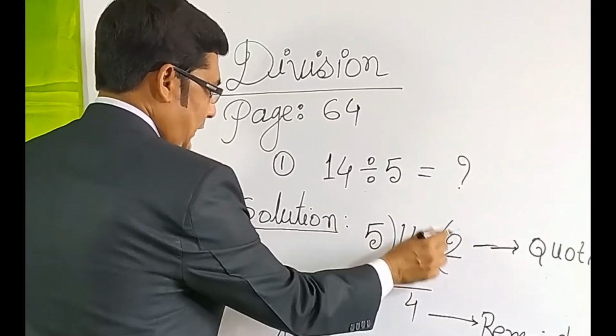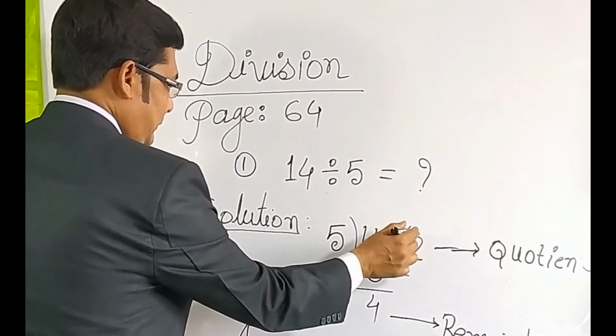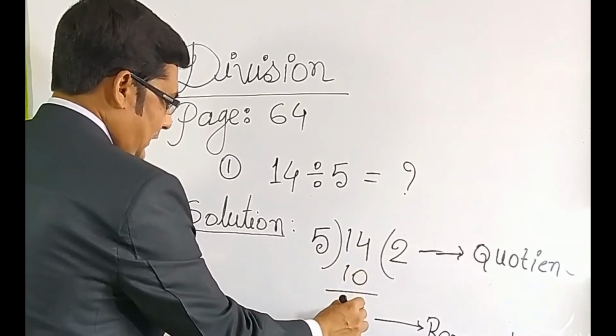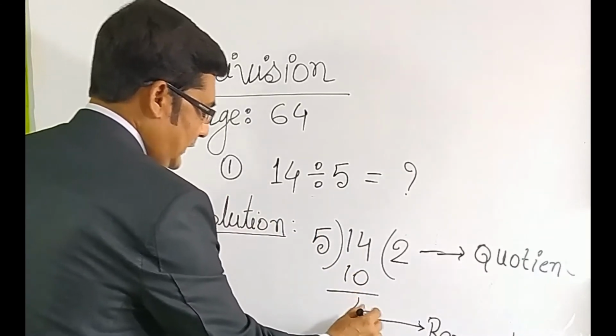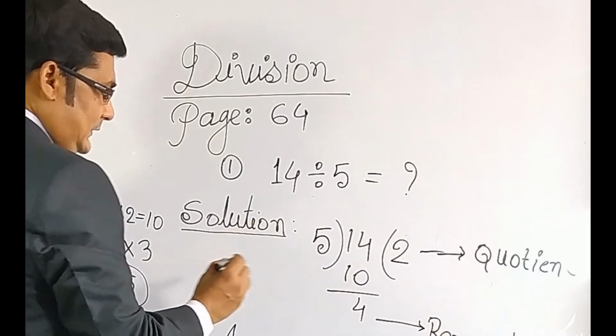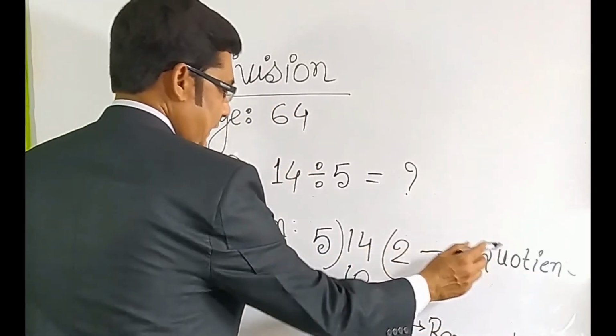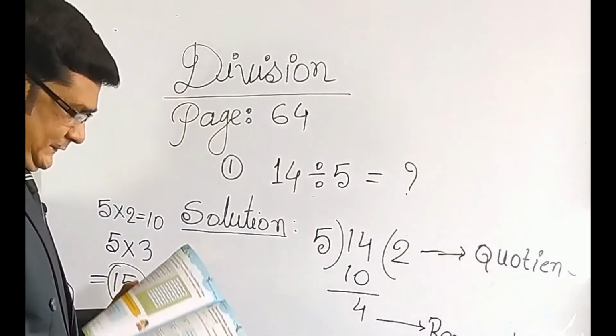So, 5 2s are 10. Put 10 here and subtract. You get remaining 4. So, 4 is called the remainder. This is the quotient. So, you can write your answer this way.